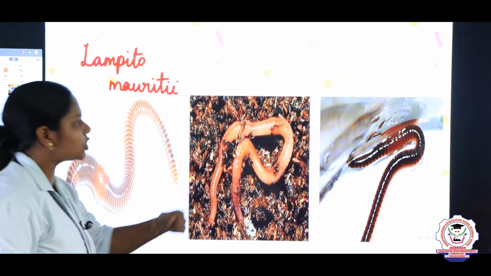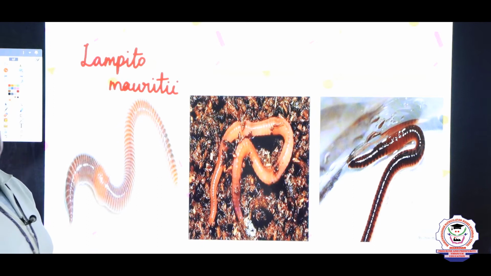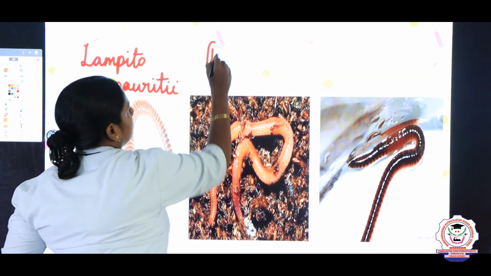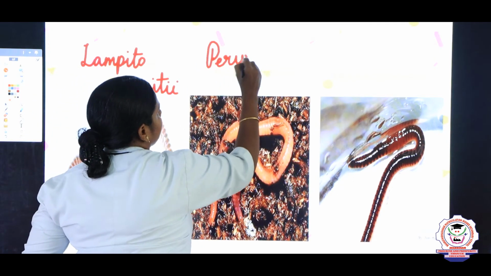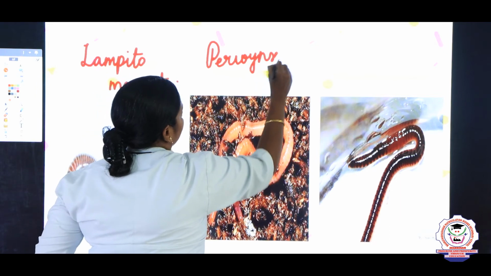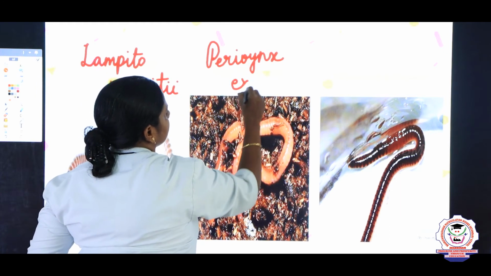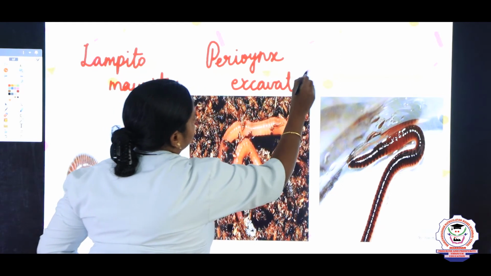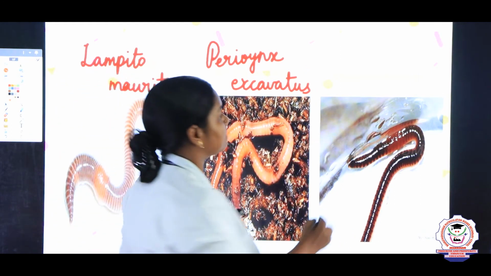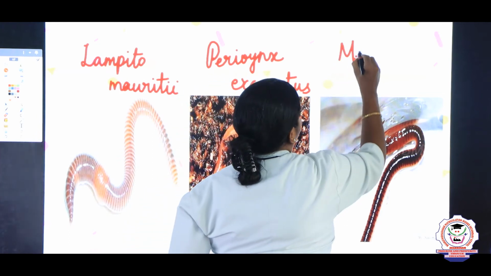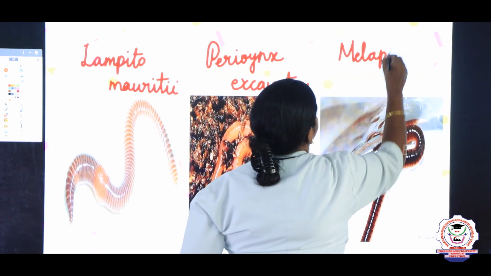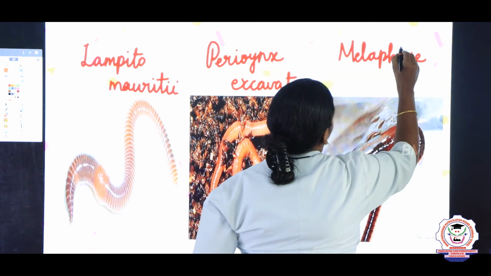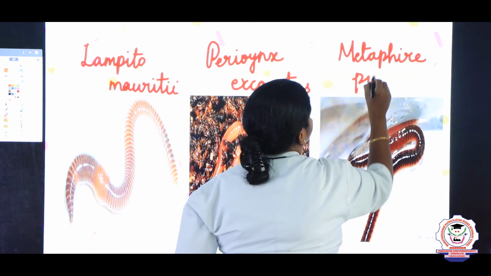And another species is Perionyx excavatus. And the last species is Metaphire posthuma.